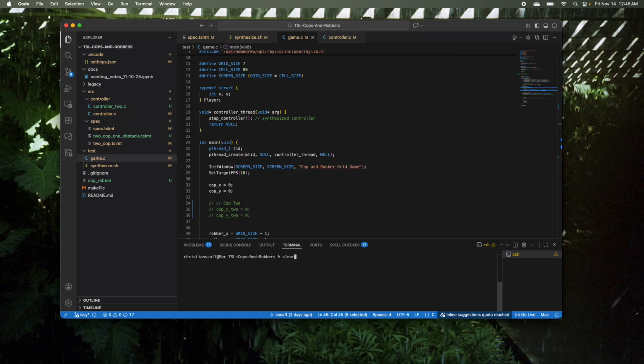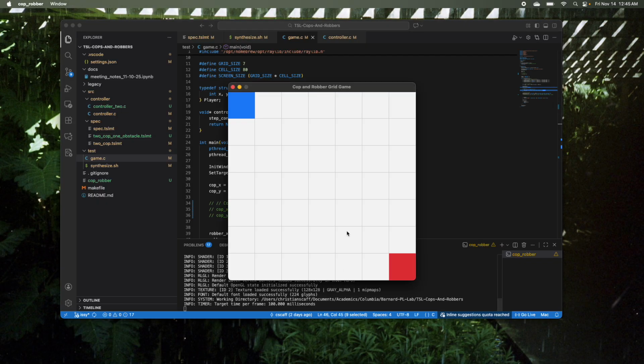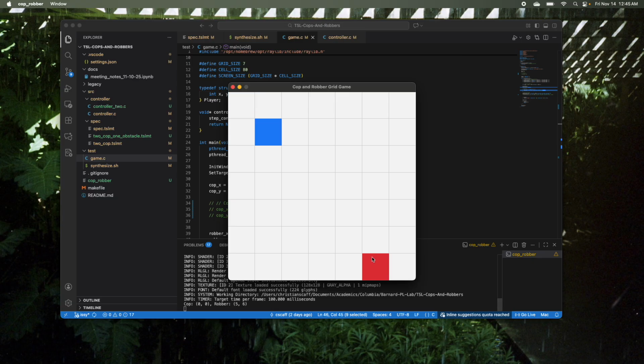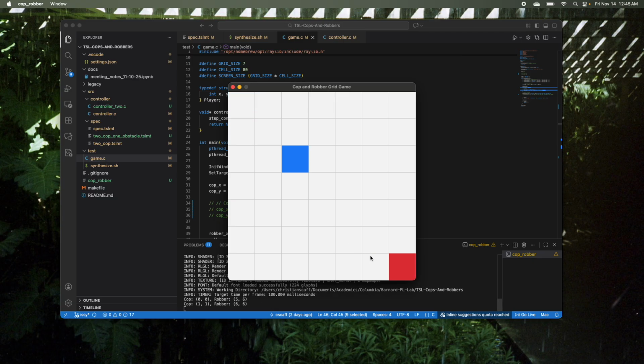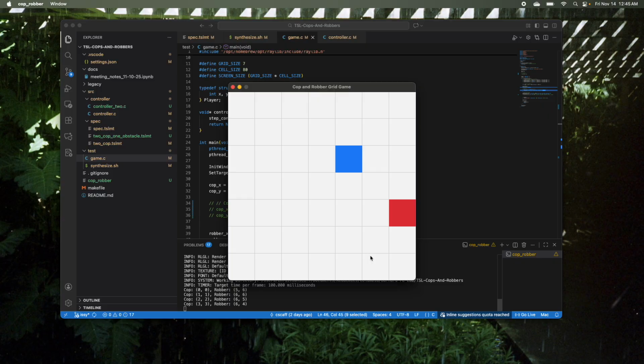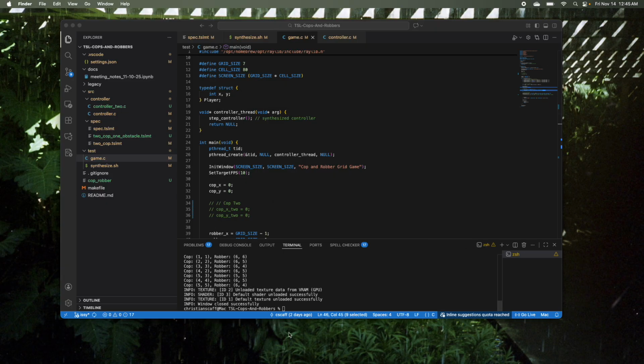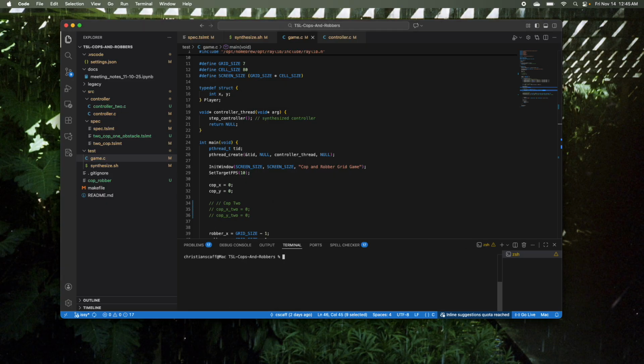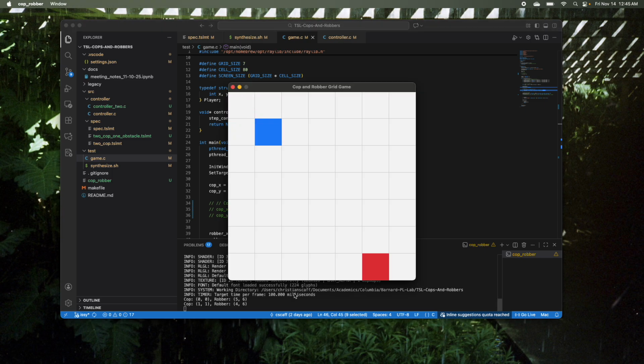Now I'm gonna actually just demonstrate how the game works when we run it. So we can run it here and see what exactly happens. So I can move. It's a little laggy sometimes, I've noticed. But you can see the cop is really chasing me, and that's just completely a synthesized controller. And it'll catch me, as it should, because it's formally guaranteed to catch me. That's its one job.